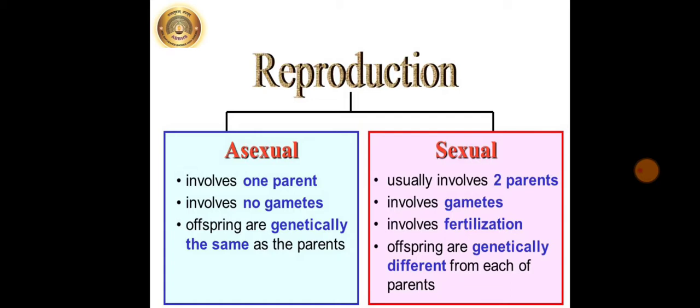Now students, in living organisms, reproduction occurs mainly by two methods, asexual and sexual reproduction. Asexual reproduction involves one parent, there is no gamete formation, and offsprings are genetically the same as the parent. But in sexual reproduction, there is involvement of two parents, it involves gametes, that is formation of male gamete and female gamete, and involves fertilization. Offsprings are genetically different from each of the parents. So let's see all these types of reproduction.